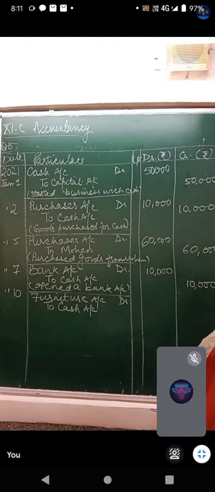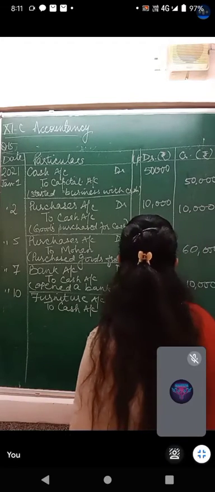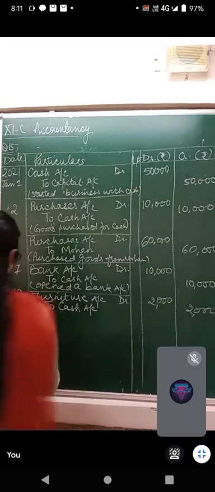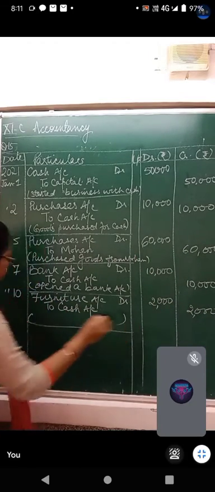So purchase furniture for office was rupees 2,000. God knows which furniture he bought for 2,000 rupees. What is available for 2,000 rupees? Next.